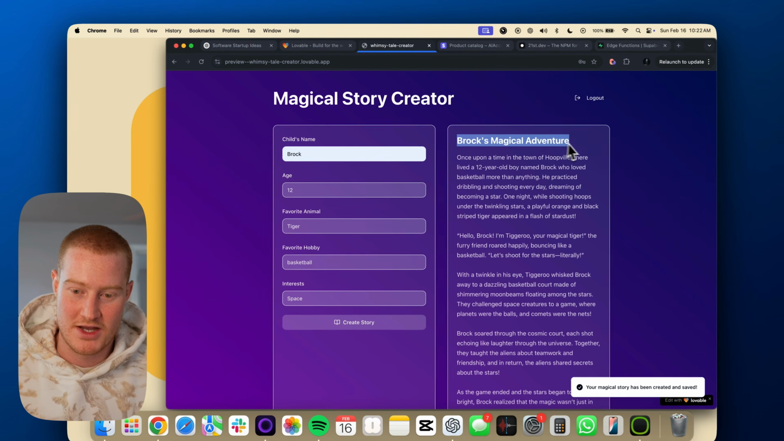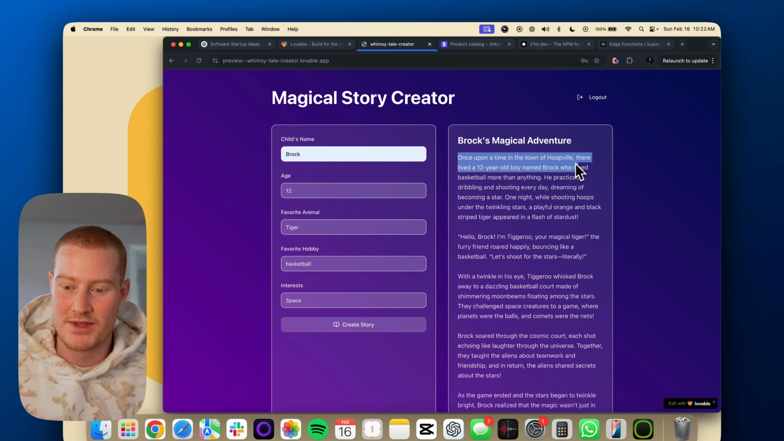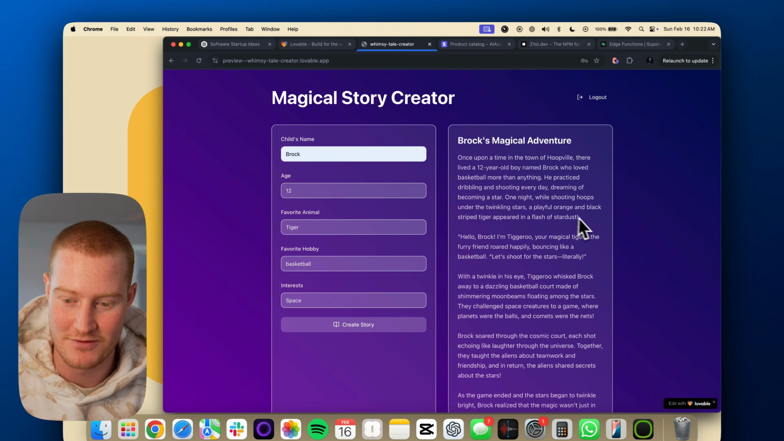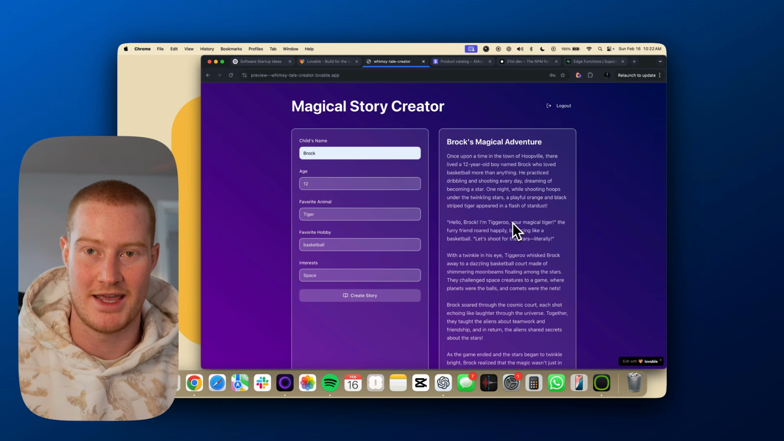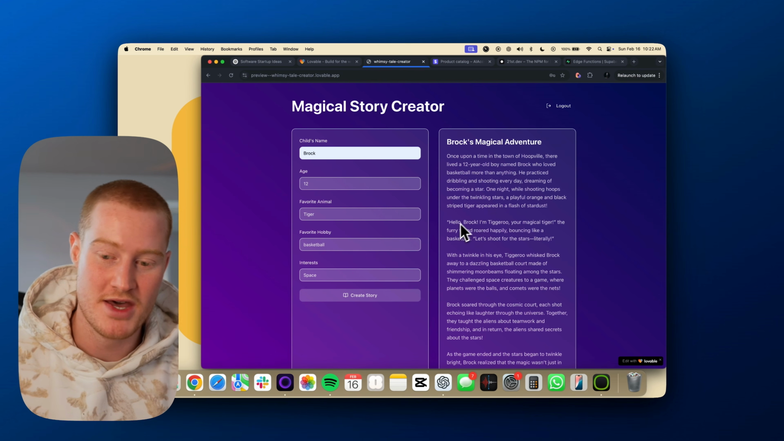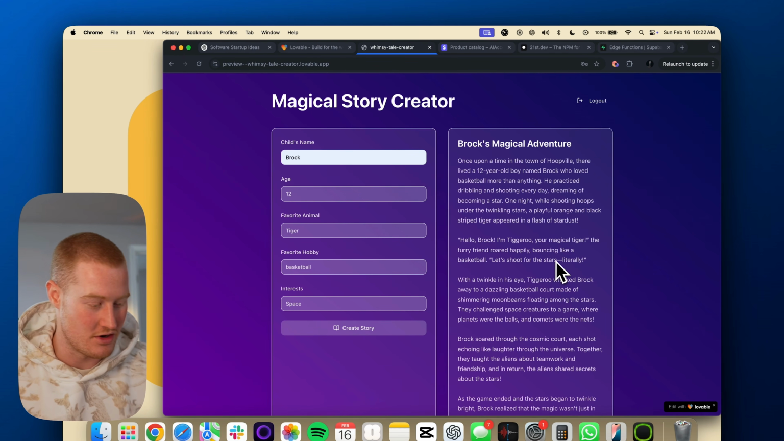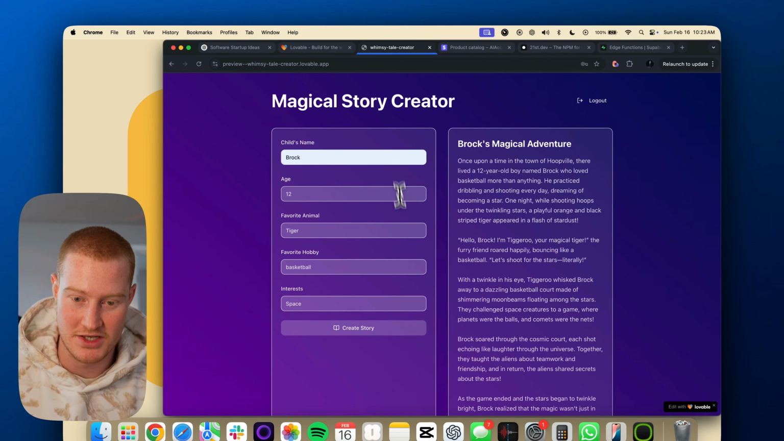So here's Brock's magical adventure. Once upon a time in the town of Hoopville, there was a 12-year-old boy named Brock who loved basketball more than anything. This is funny. This is like talking to my 12-year-old self. I was obsessed with basketball. Hello, Brock. I'm Tigeroo, your magical tiger. The furry friend roared happily, bouncing like a basketball. Let's shoot for the stars, literally. Interesting. Okay, guys. So this is the app.